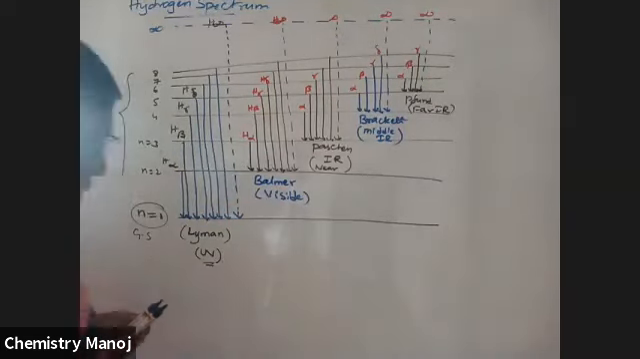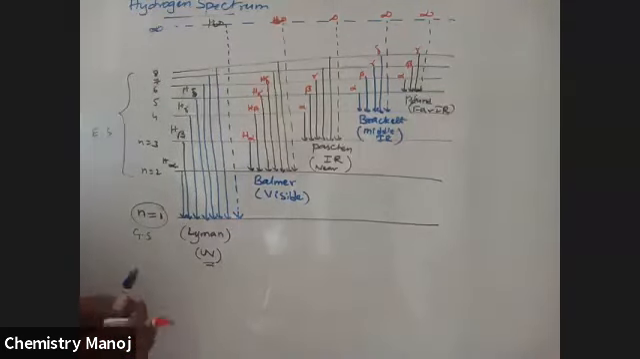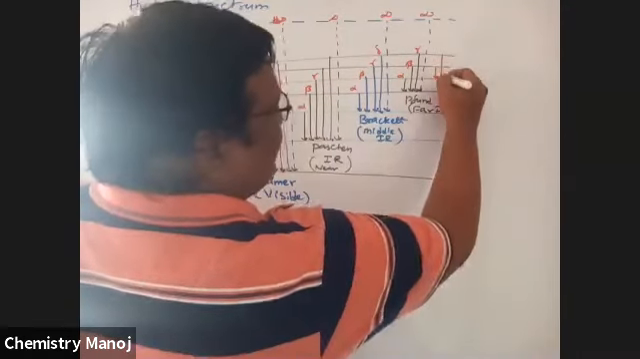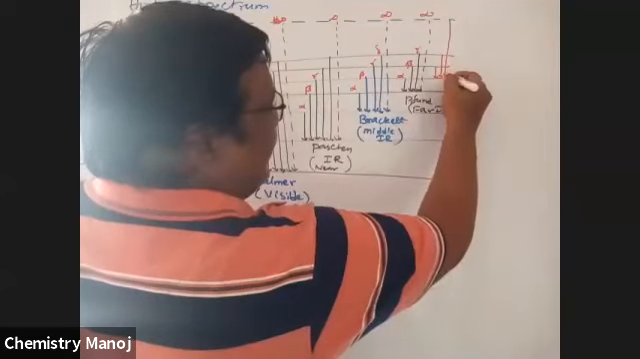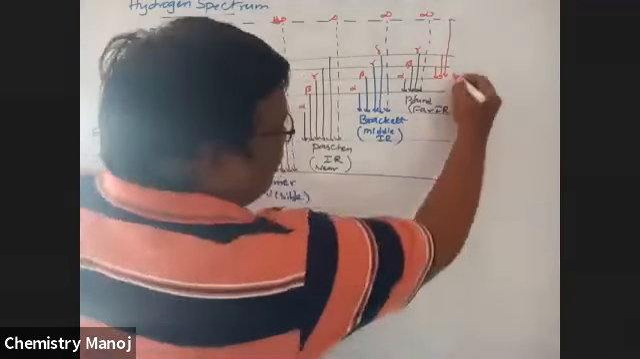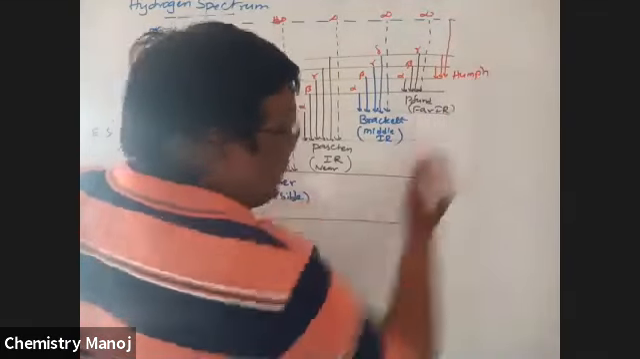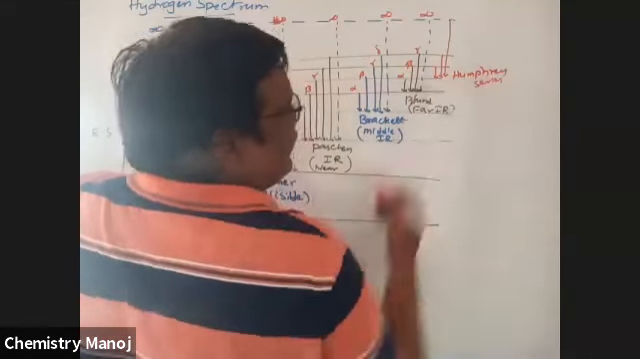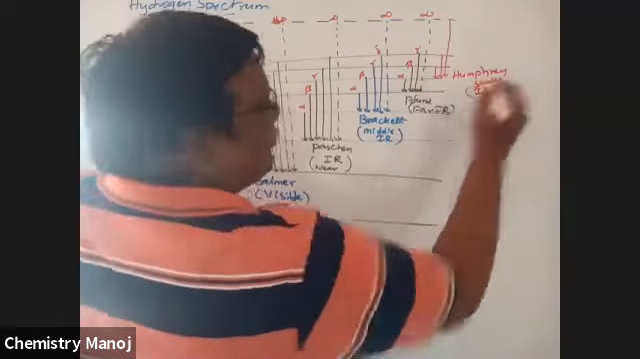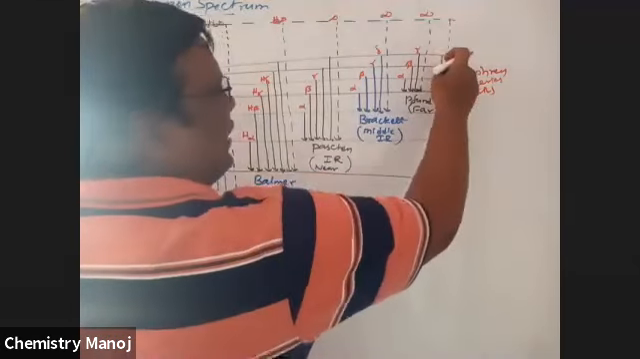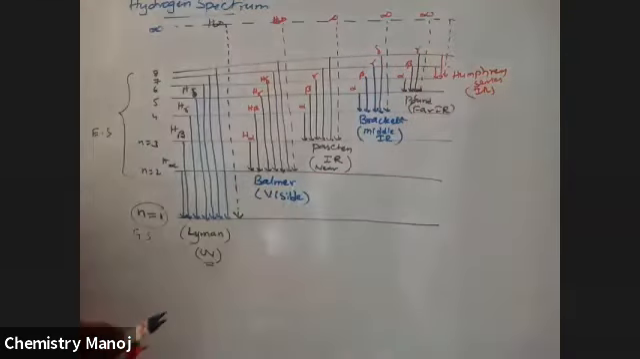One more series was found later, called the Humphrey series. From any higher orbit to the sixth orbit, that series is called the Humphrey series. This is also in the IR region. So these are the different series available in the hydrogen line spectrum.